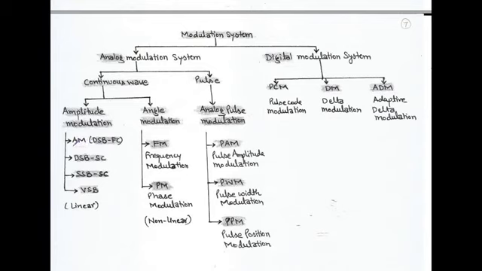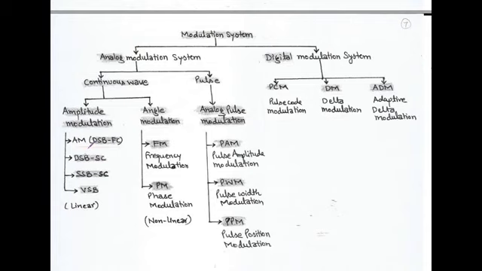In standard AM, we have double sideband full carrier, in short DSB-FC, that is double sideband full carrier. When we talk about double sideband full carrier, it is called standard AM or simply AM, that is amplitude modulation.